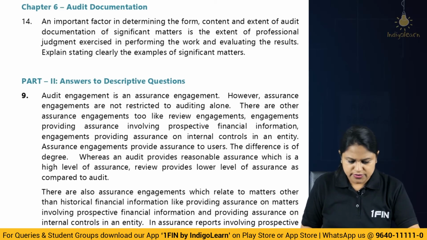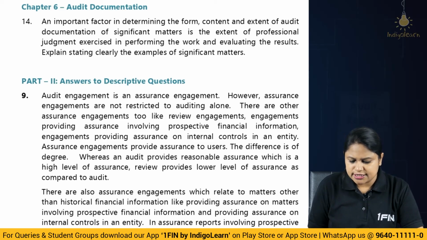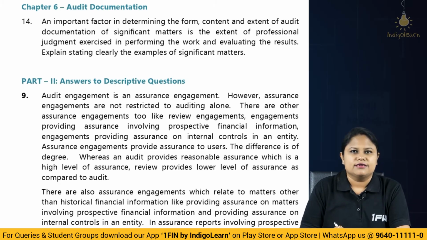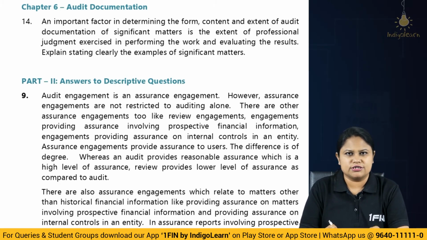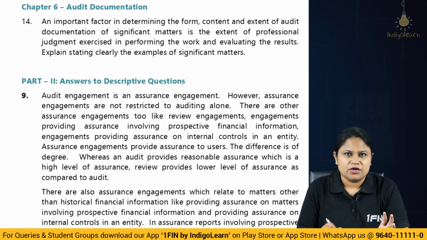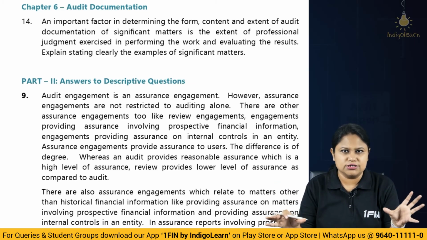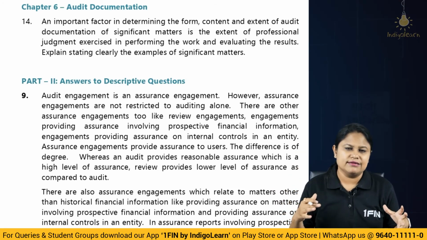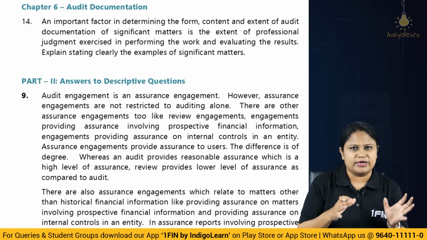In audit documentation, look at the question now. An important factor in determining the form, content and extent of documentation of significant matters is the extent of professional judgment exercised in performing the work and evaluating the results. Explain, stating clearly the examples of significant matters. So basically they're telling, when you're going to decide the form, content and extent, how it has to be, what has to be included in your documentation, obviously it is going to be an objective judgment. Depending upon all the facts and circumstances that you came across, based on that the auditor is going to apply his professional judgment, objective decision making is going to be done, and then decide what has to be included in the documentation.